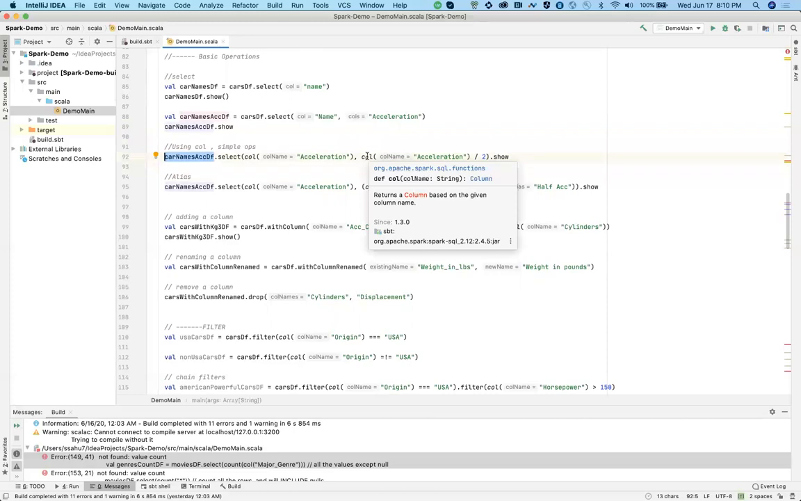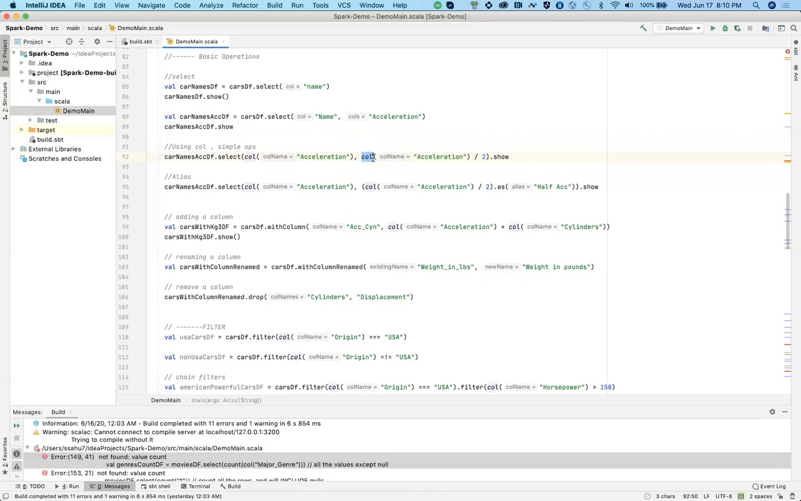Okay. So a column should be associated with a data frame. You cannot use it independently. Hang on, I'm a little bit lost here.